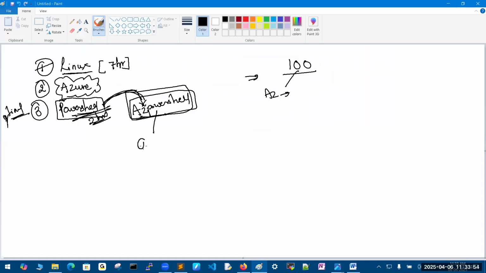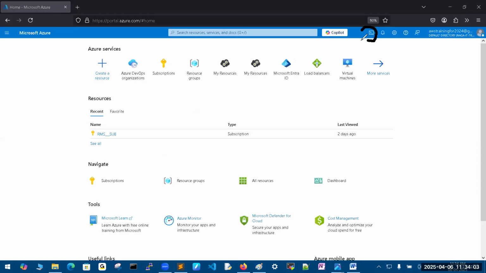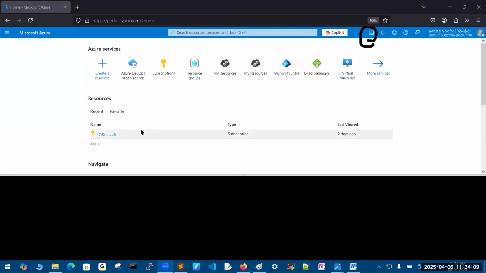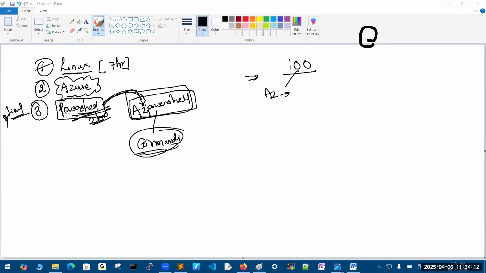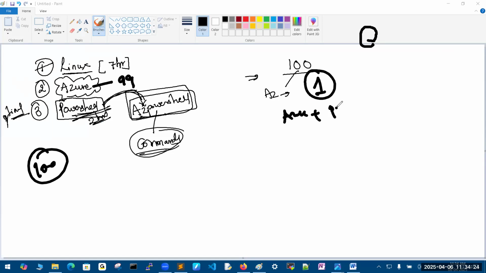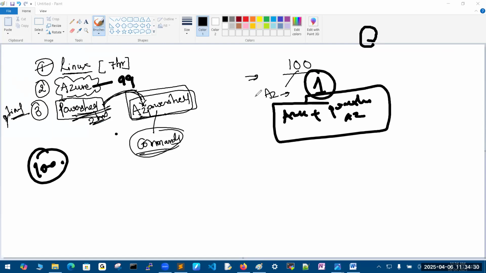This you can create only with commands. There is one option, you can see, Azure PowerShell here. This is the one. You can see, or you can search on the internet also. I told you, out of 100 members, 99 members are trained or have work experience on the portal level only. Only one person has knowledge of Azure Cloud plus PowerShell. Which PowerShell? Azure PowerShell. Only one person out of 100. I am providing you Azure PowerShell here.